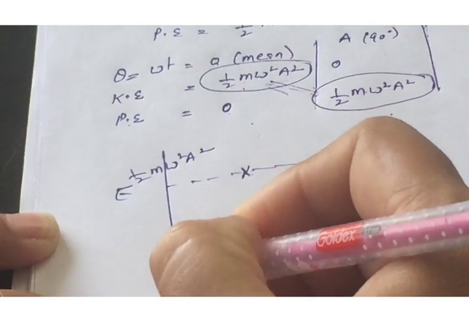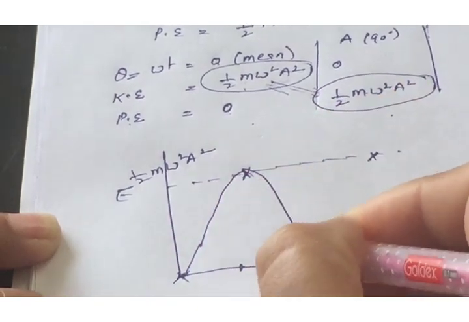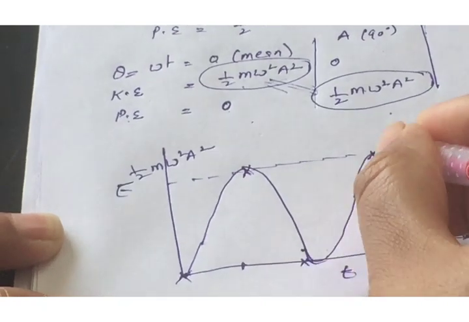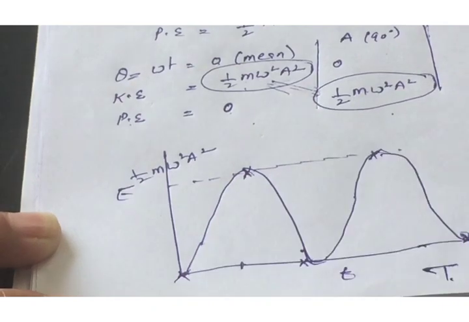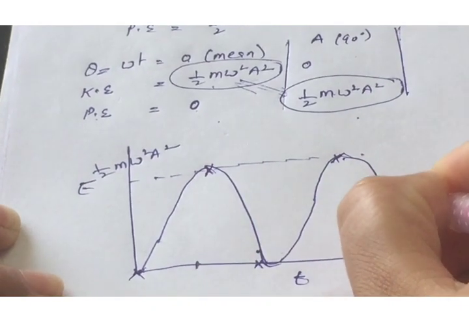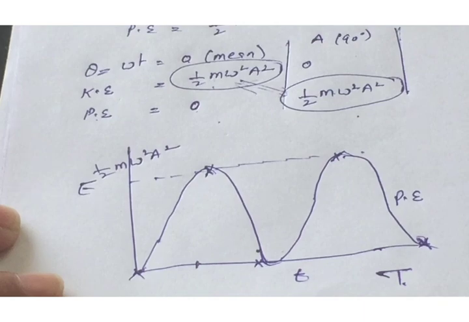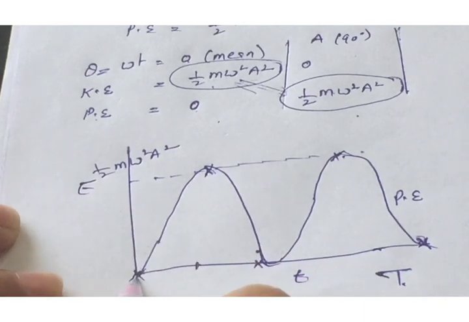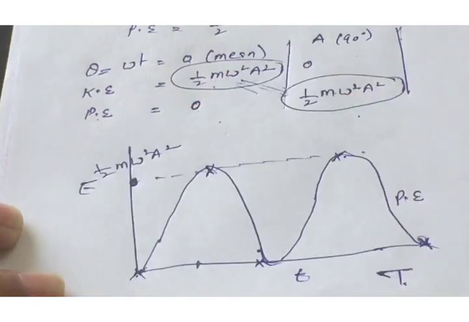It means we will obtain a graph for a full oscillation or a time period T. We will have this type of potential energy graph. And if we discuss potential energy and kinetic energy together, when the potential energy is 0, at that time the kinetic energy is maximum.